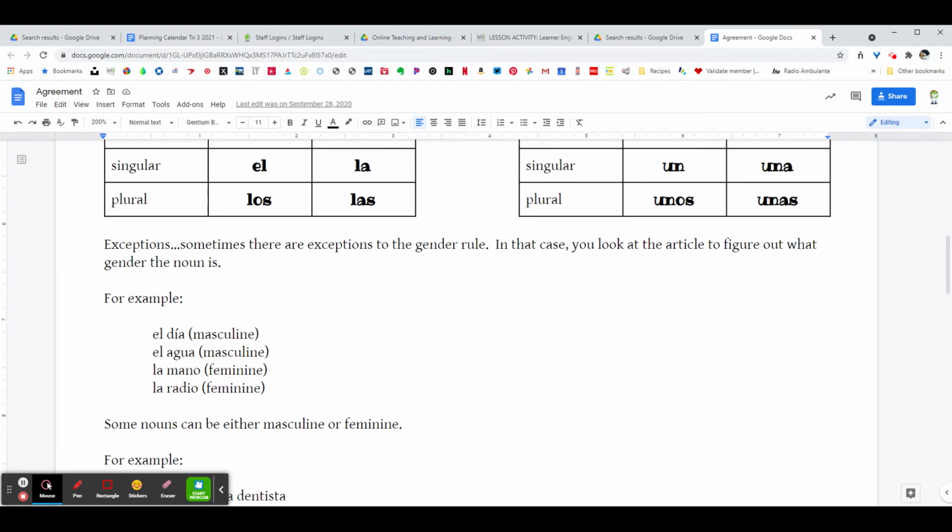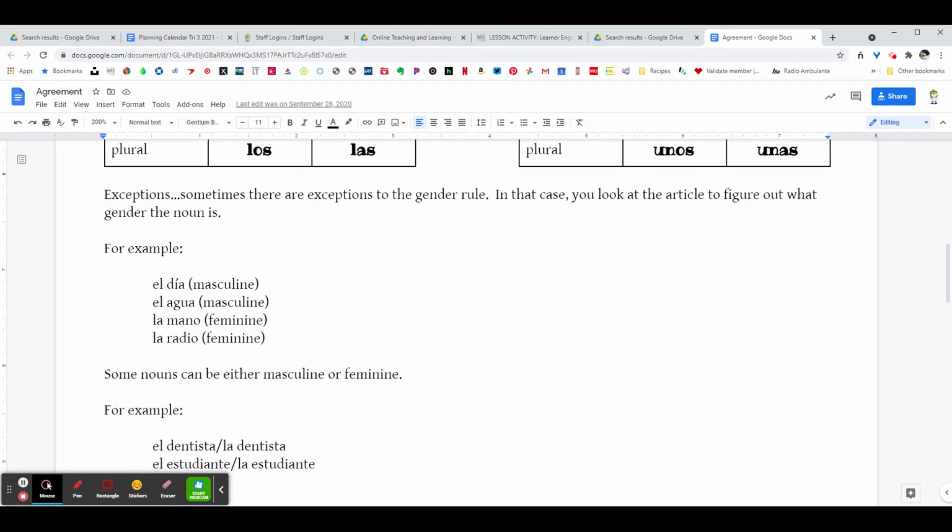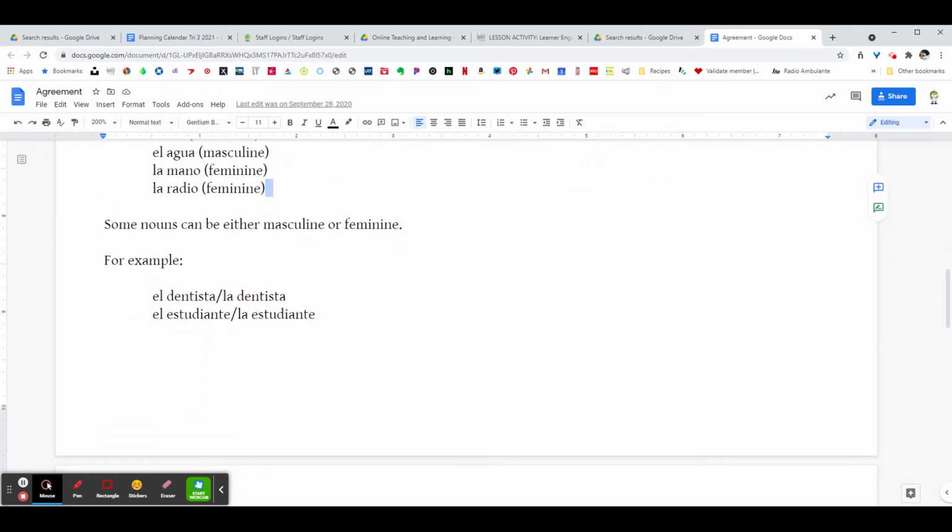So as long as you have an article in front of your noun, you'll be able to tell what gender it is. Okay, so there's some that don't follow that gender rule that we normally look at. So they end in A, but they're masculine. El día, el agua. Here's one that ends in an O, but it's feminine. La mano and la radio. So sometimes you have to memorize those particular ones. Another one is el mapa, that you have to memorize to know that it does not follow our normal gender rules, A being feminine, O being masculine.